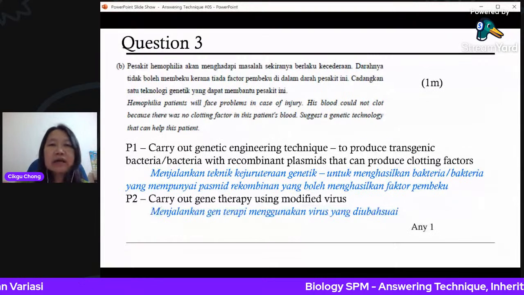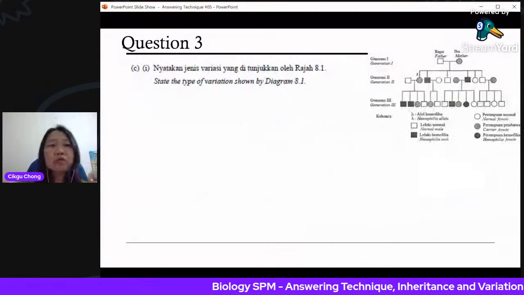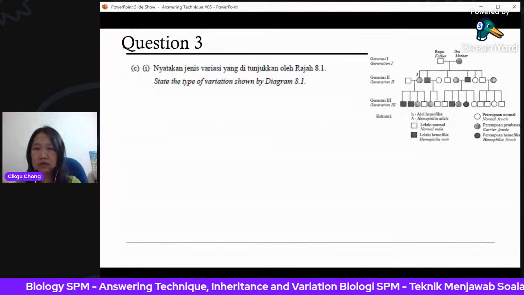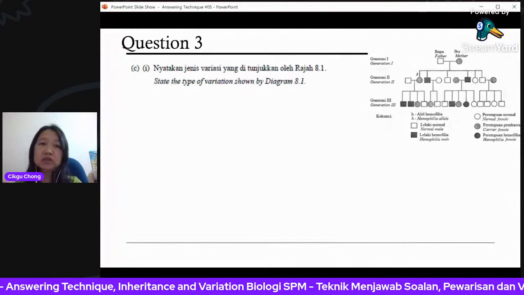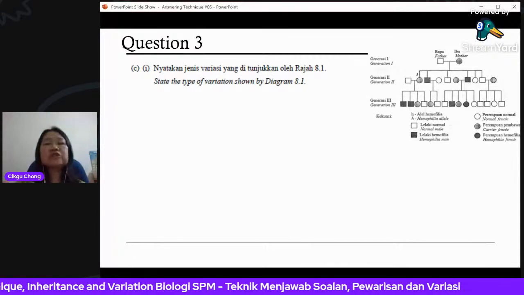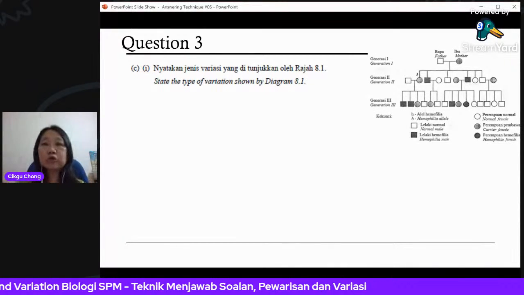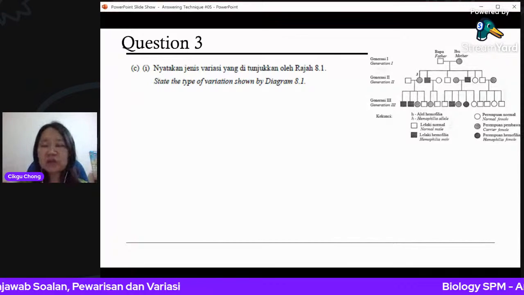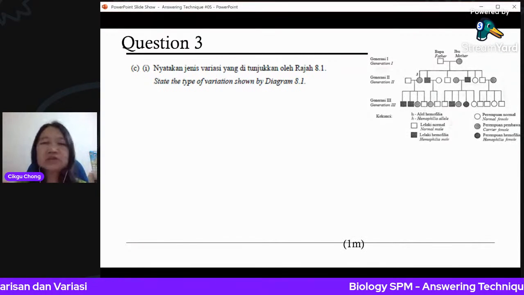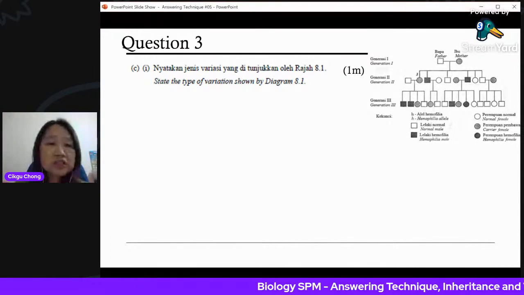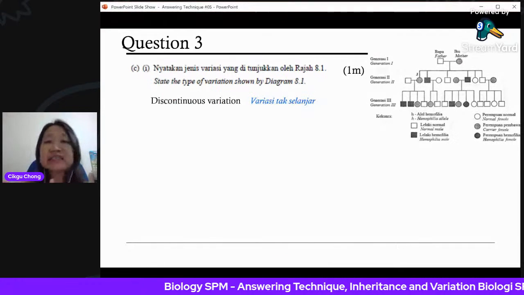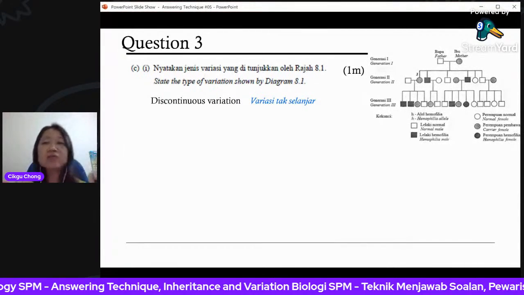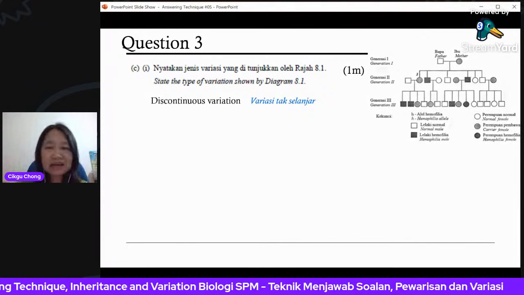Next one, anyone. All right. Now, question 3. State the type of variation. Now, this is the same thing as the hemophilia disease. So hemophilia is very, very straightforward. Either you have or you don't have. So what kind of variation is this, when you have or you don't have? So it's nothing in between. Okay, so this is called discontinuous variation, ataupun variasi tak selanjar. Sebab dia tak ada ciri-ciri perantaraan. Sama ada you ada atau you tak ada. Tak ada di tengah-tengah. Okay.